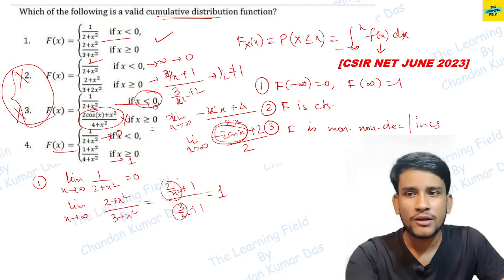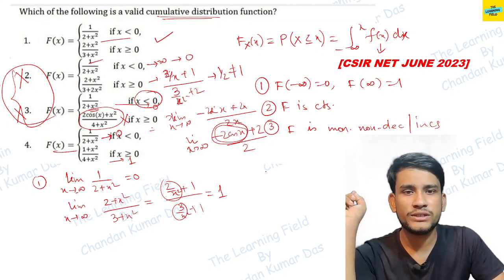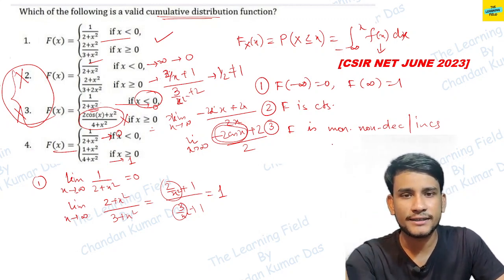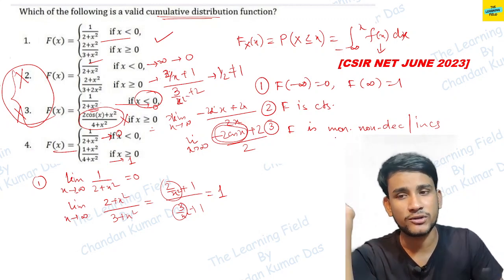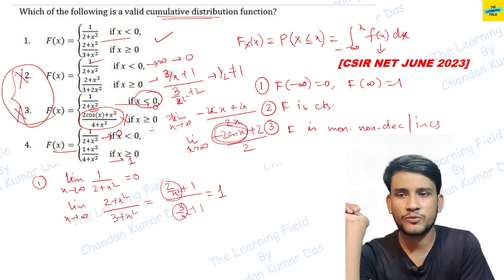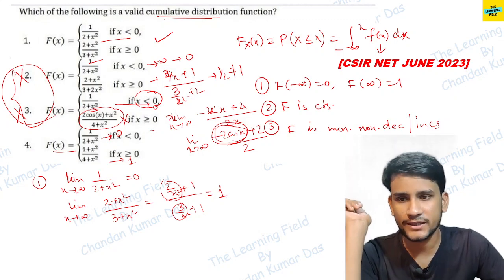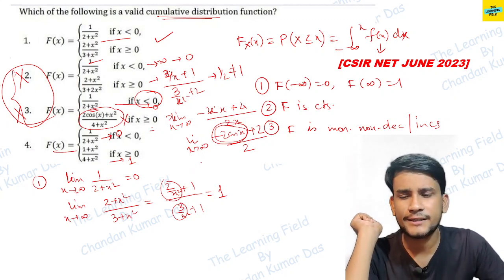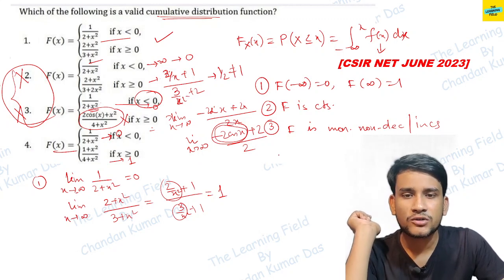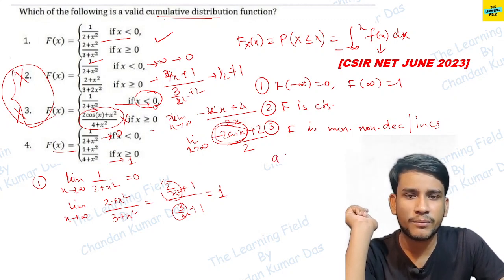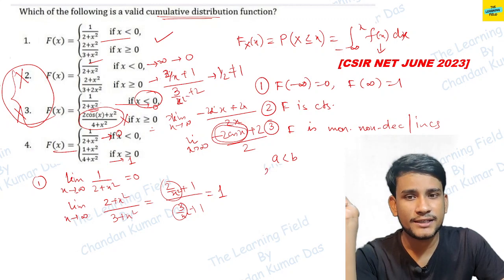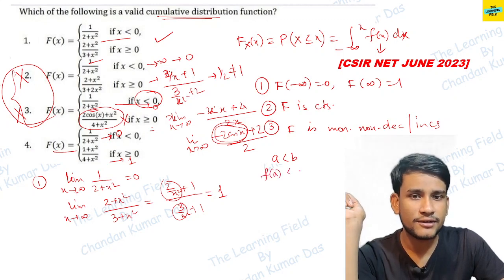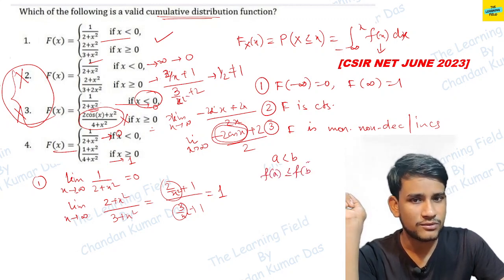Now we have option 1 and option 4, so now we check whether they are increasing or not, okay. In the fourth option, if we just see the points 0 and 1, increasing means what, for any two numbers a less than b, f is increasing means f(a) is less than or equal to f(b), this will be satisfied.